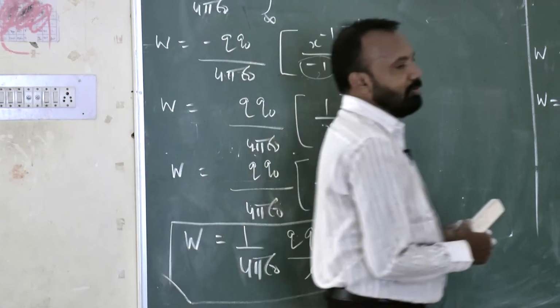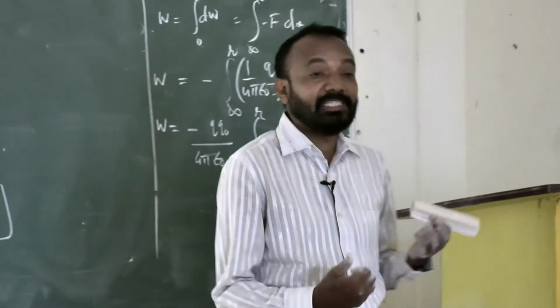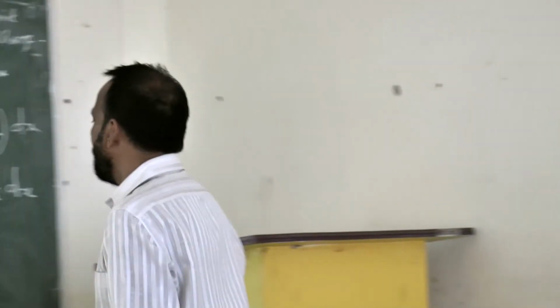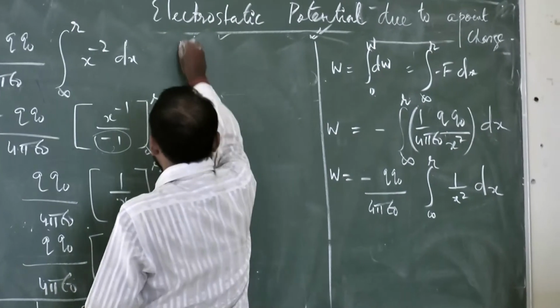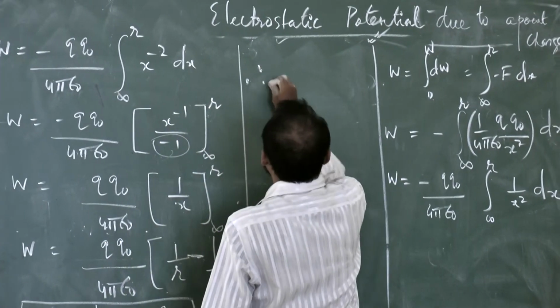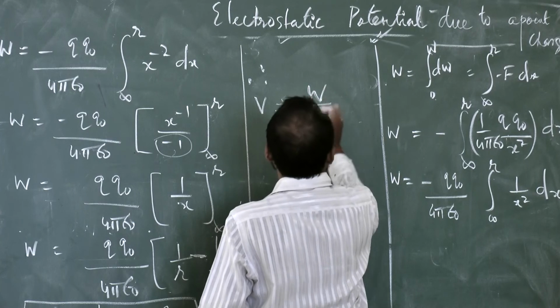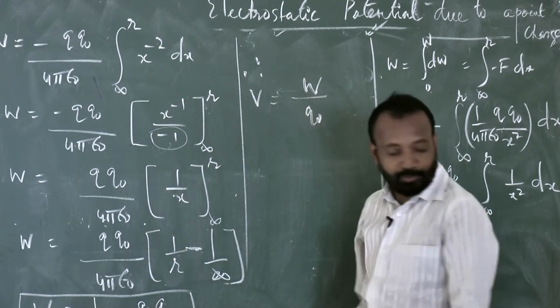Now what do I have to calculate? Electric potential. Potential is what? Work done by the test charge. So now potential is equal to work done by test charge q naught.